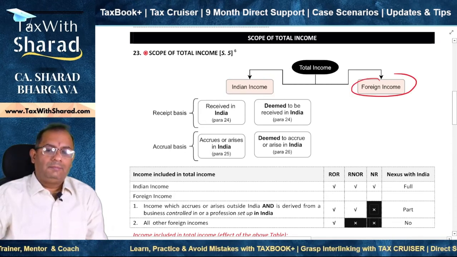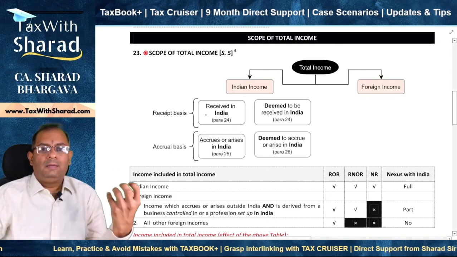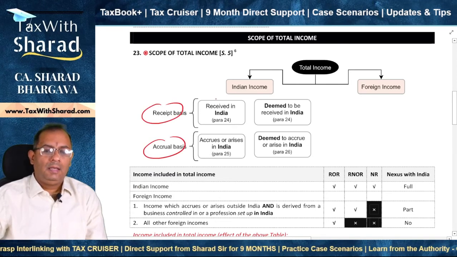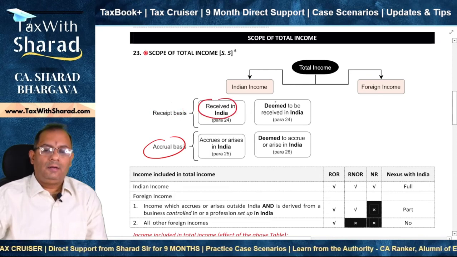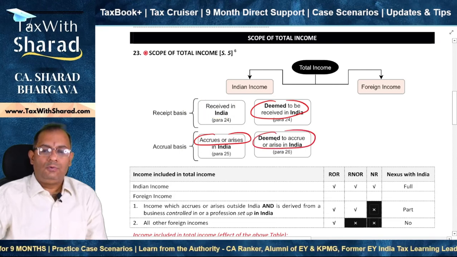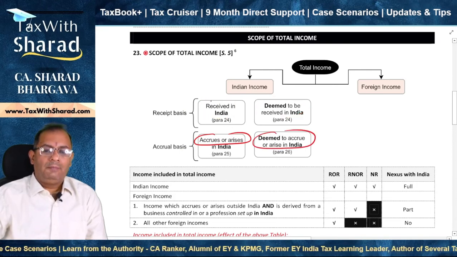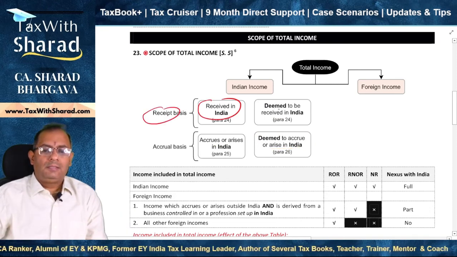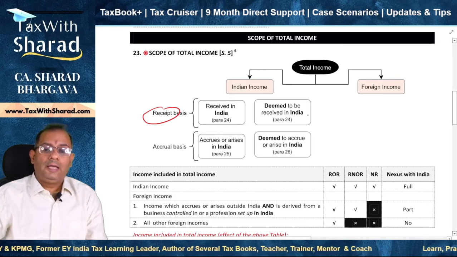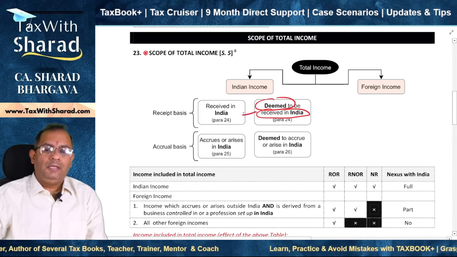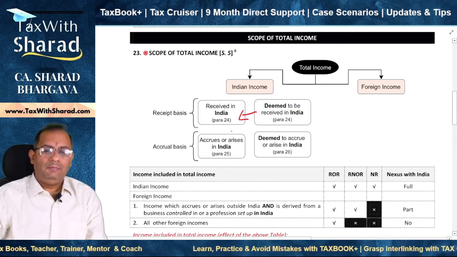Now, Indian income means an income which has a direct nexus with India, and this would be on the receipt basis or on accrual basis, which means either the income is received in India or it is deemed to be received in India, or it accrues or arises in India, or it is deemed to accrue or arise in India. Okay, that means if the income is received in India, the income is taxable in India on receipt basis. Similar is the position, even though it is not actually received in India, but it is deemed that it is received in India, and so therefore it gets the same treatment as received in India.